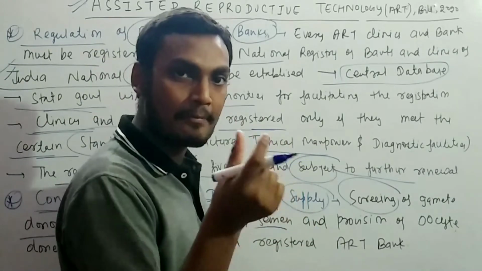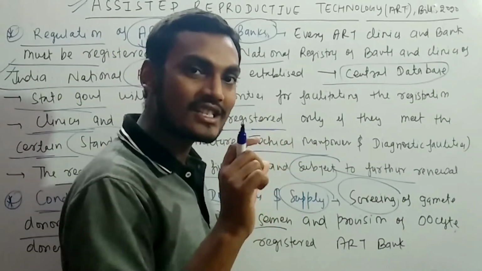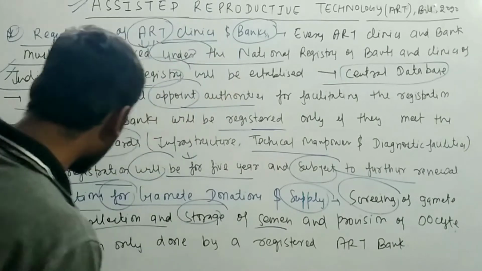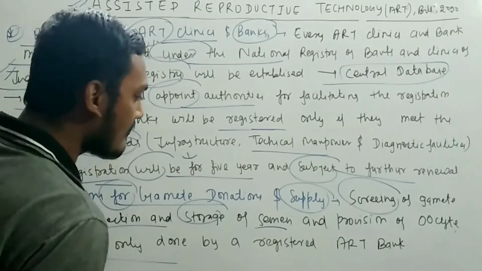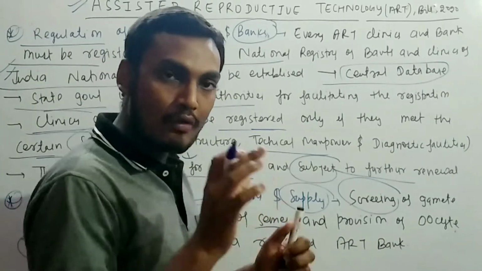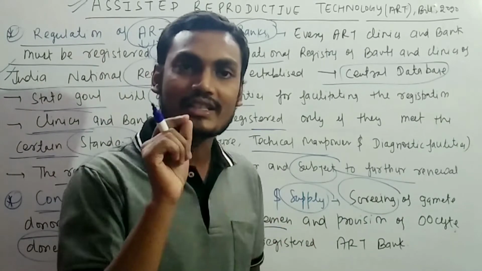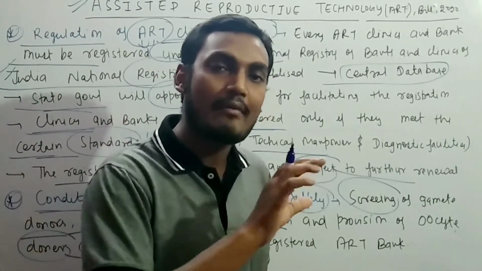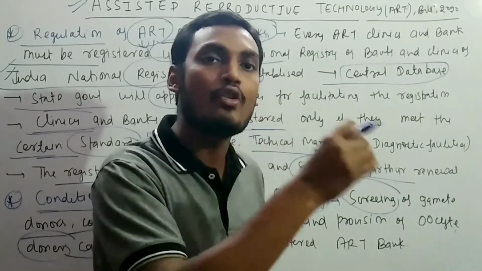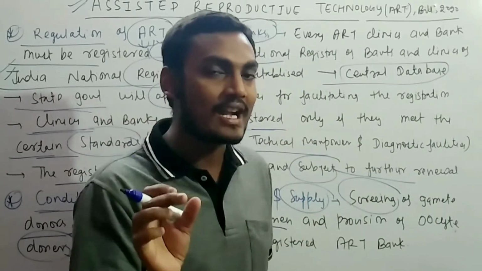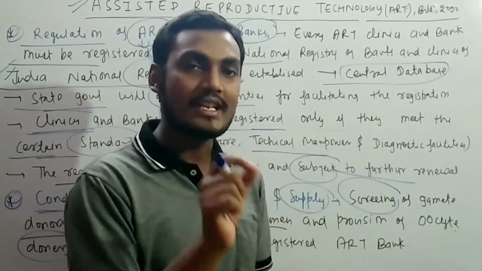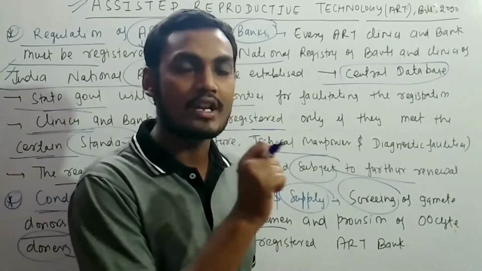Semen is the fluid of man that contains sperm. And provision of a donor can only be done by a registered ART bank. So whoever is the donor will be only with the registered ART clinics and ART banks. In case of violation, it might lead to a case against that person.